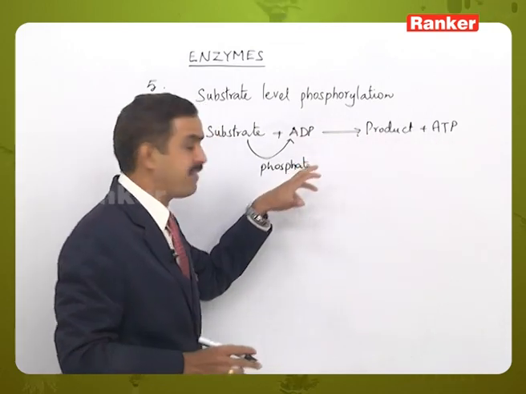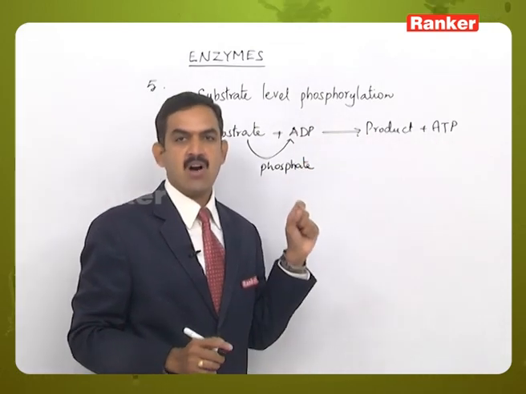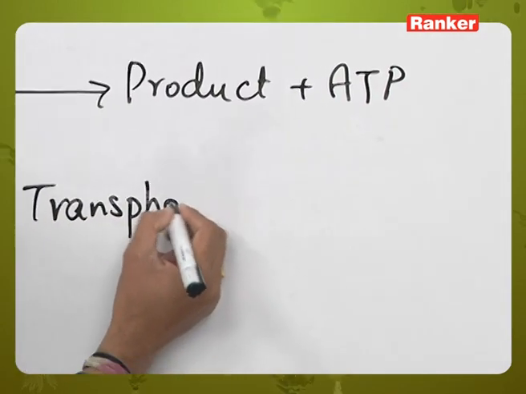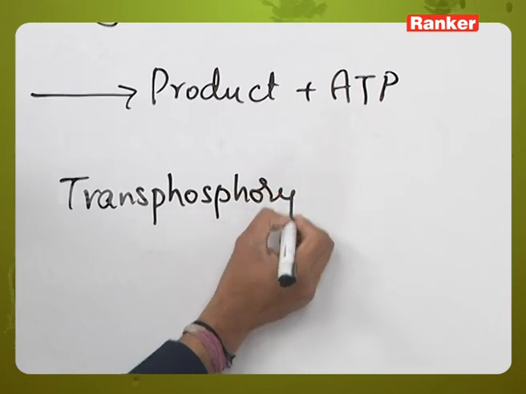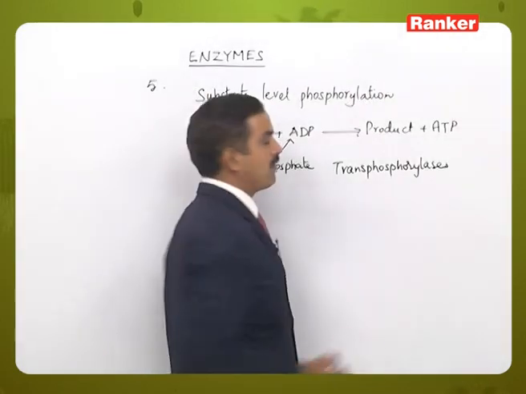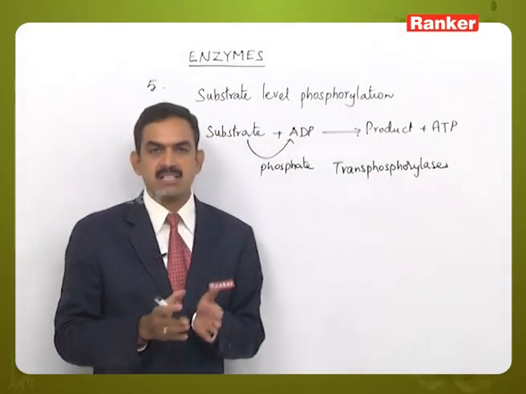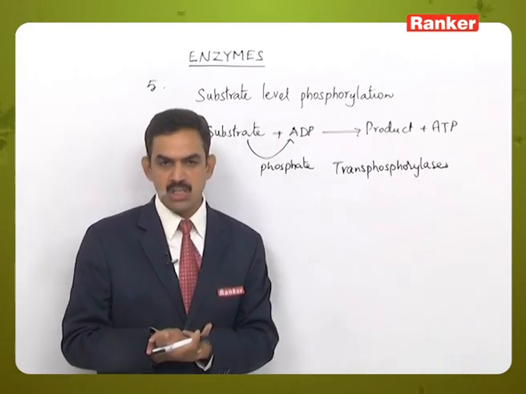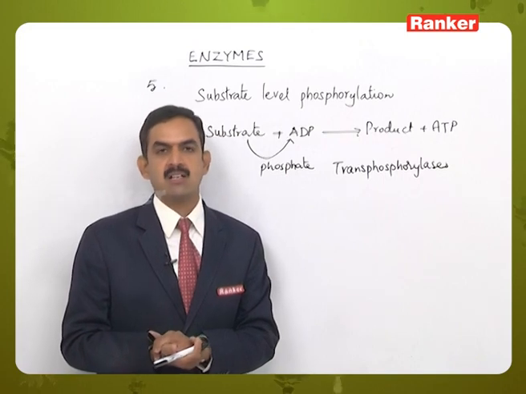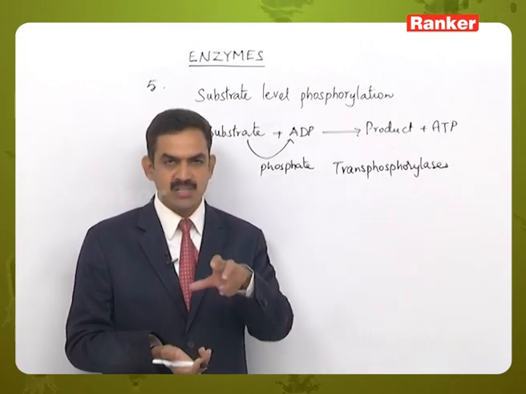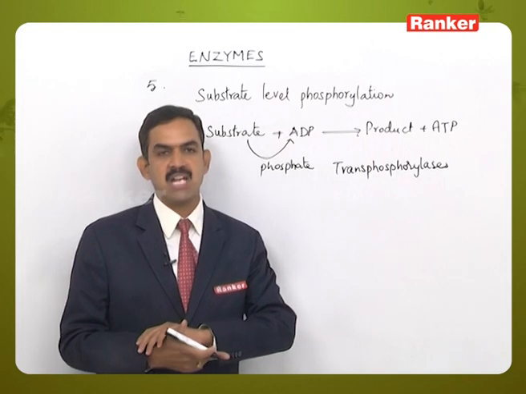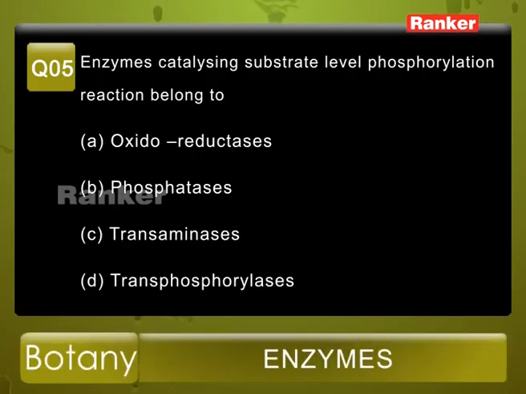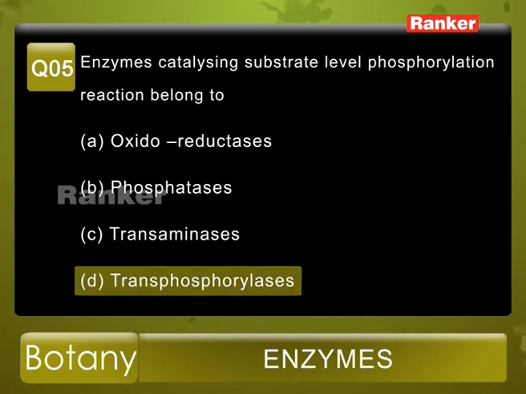So we can say that these are transphosphorylases, which help in the transfer of the phosphate group from one substrate to the other. That is the reaction taking place in the substrate level phosphorylation process. So from the given options, option D is the correct answer.